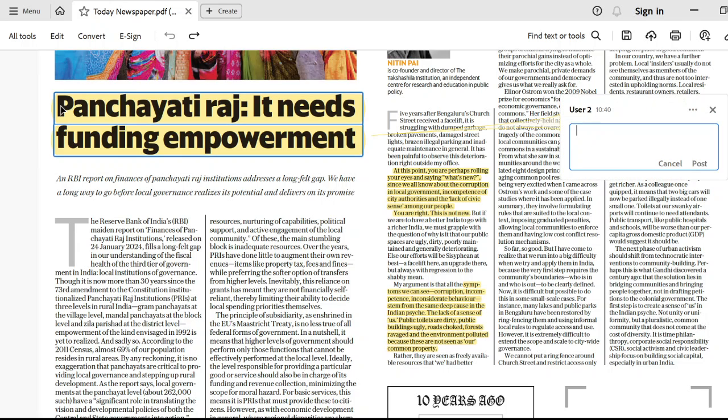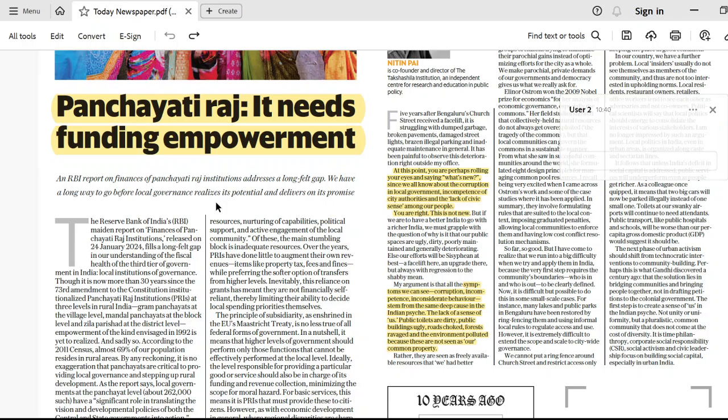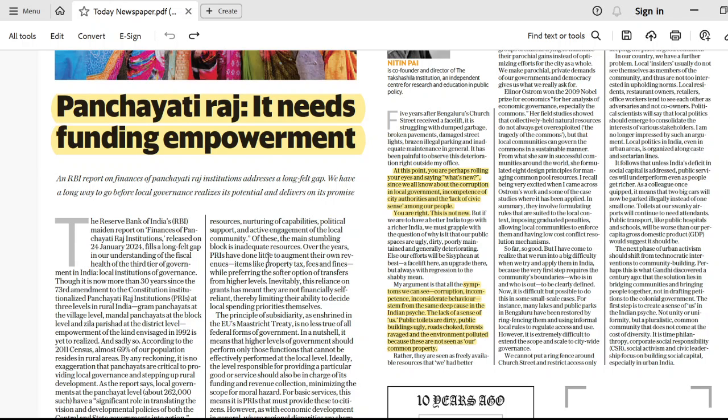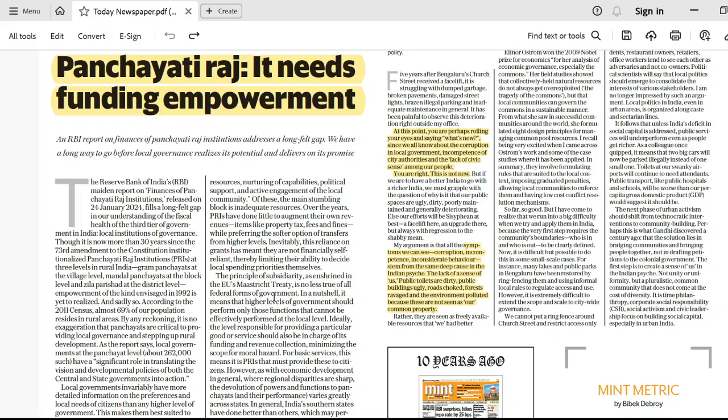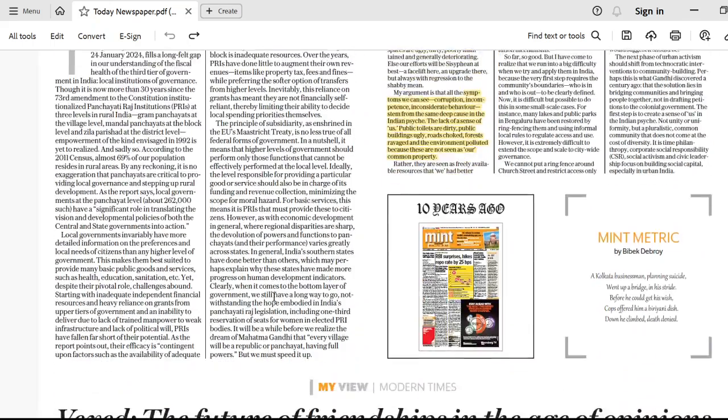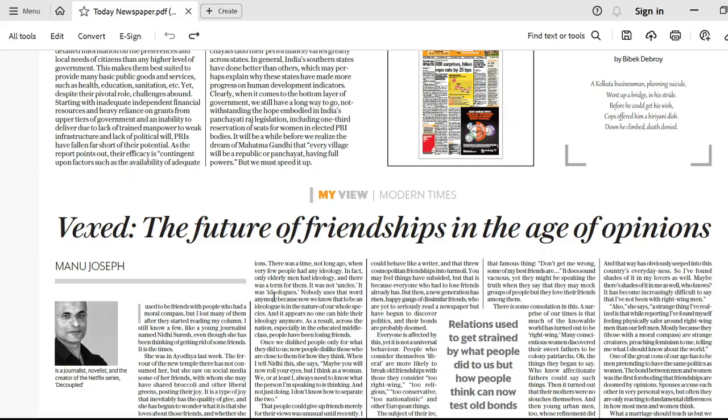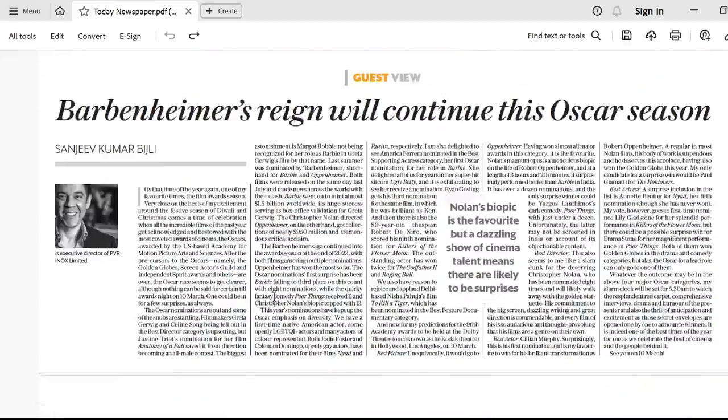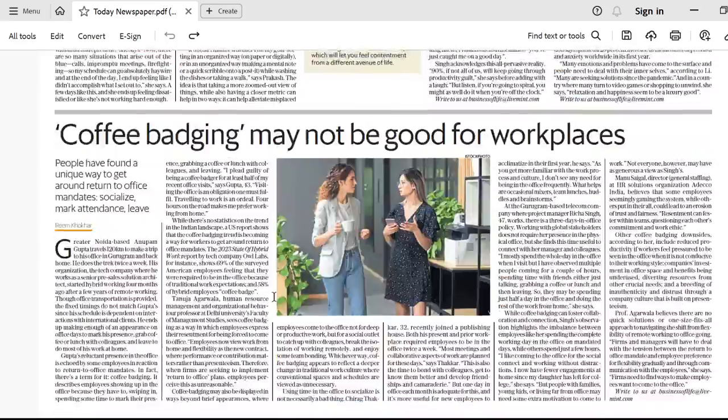Panchayati Raj, it needs funding empowerment. This is about an RBI report on finances of Panchayati Raj institutions which has just been released. Don't worry, I will be covering this report. But if you want to understand the basics of Panchayati Raj, you can go through it, and obviously it is directly related to the syllabus. Okay. All right, yeah. So that's it.